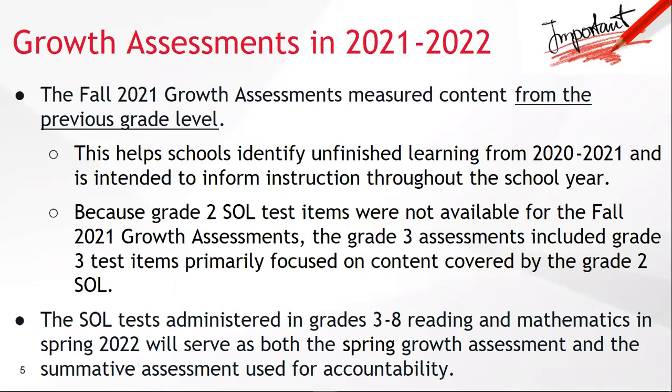For the 2021-2022 school year only, the fall growth assessments measured content from the previous grade level and not the student's current grade level.